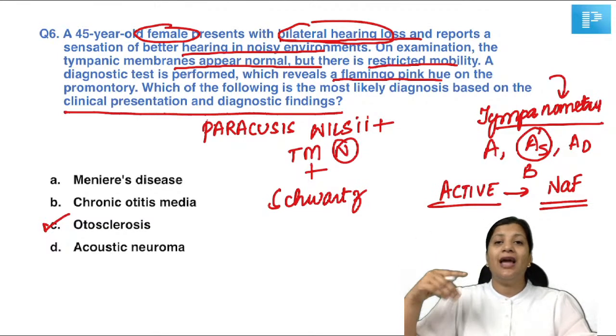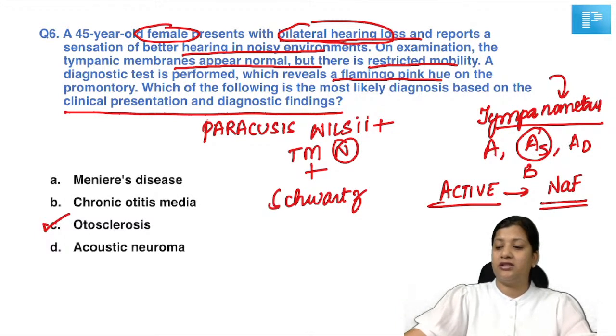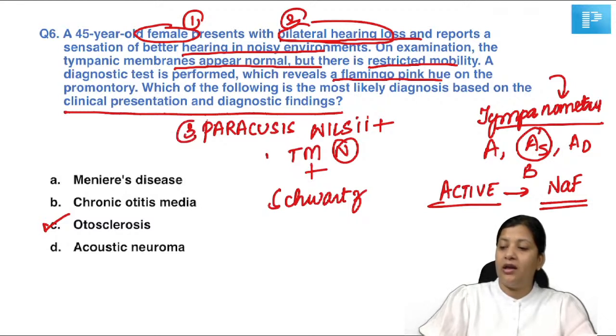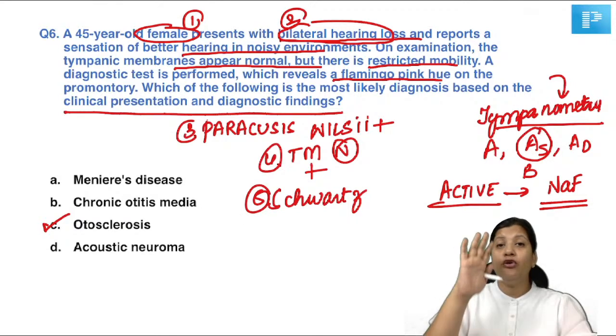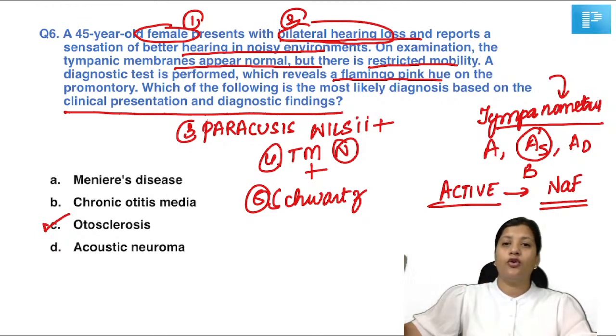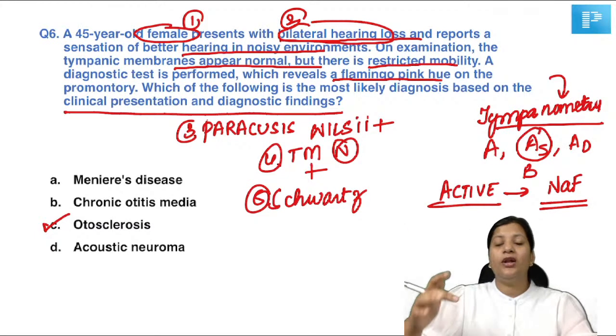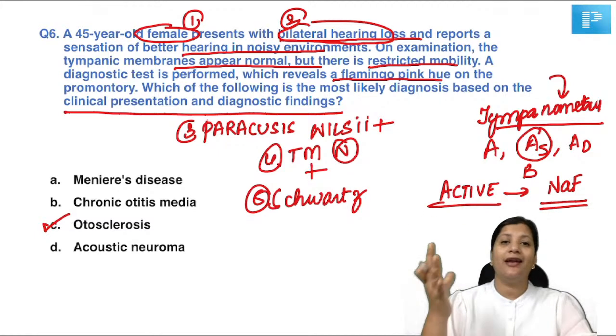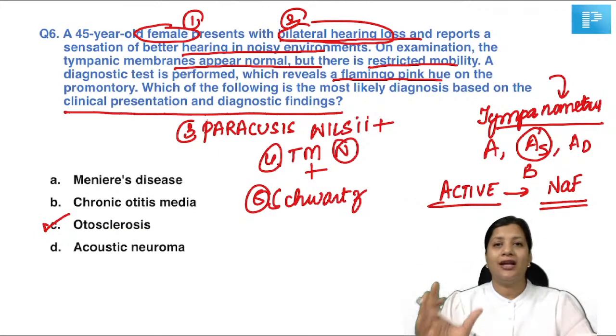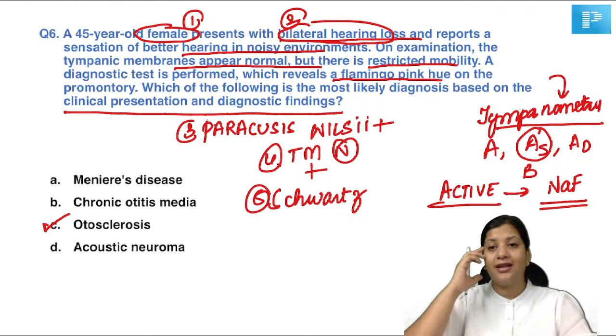So, what is the understanding that you get from this sort of question? You should know the keywords: keyword number 1, number 2, number 3, number 4, and number 5. If you know these keywords, you should know the parallel possible questions that could come. And this will give you a holistic understanding of that topic so that in your examination, when you face this question, there is no mental fatigue.